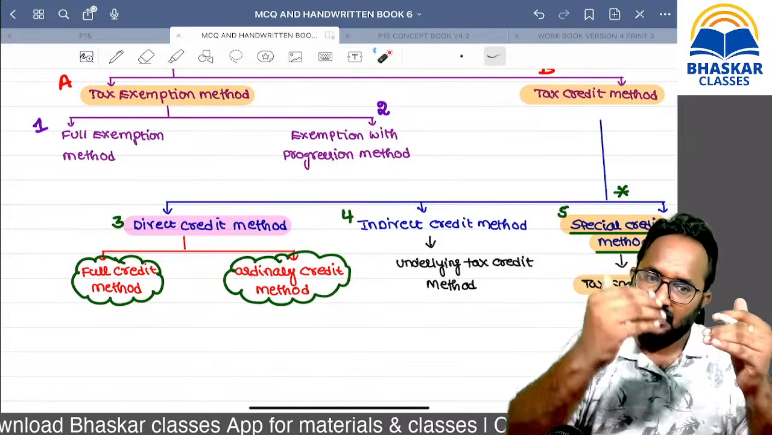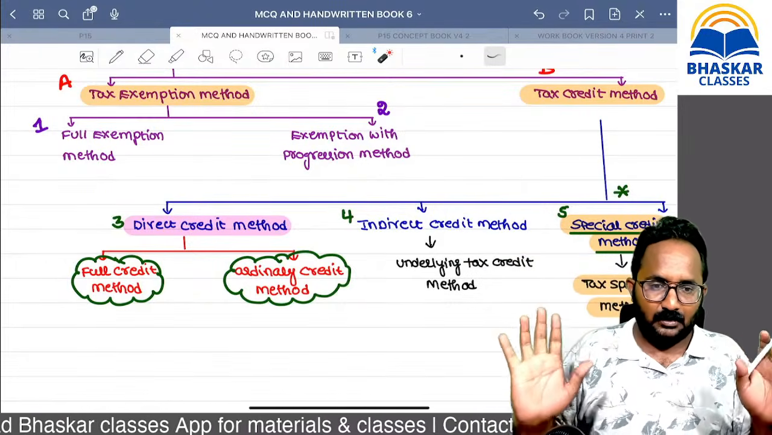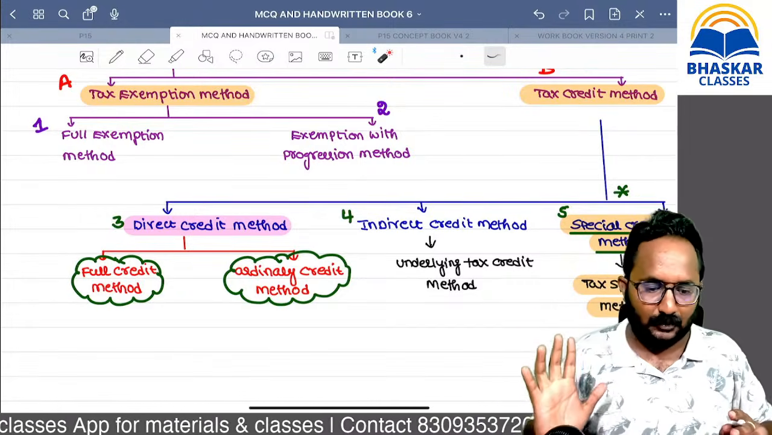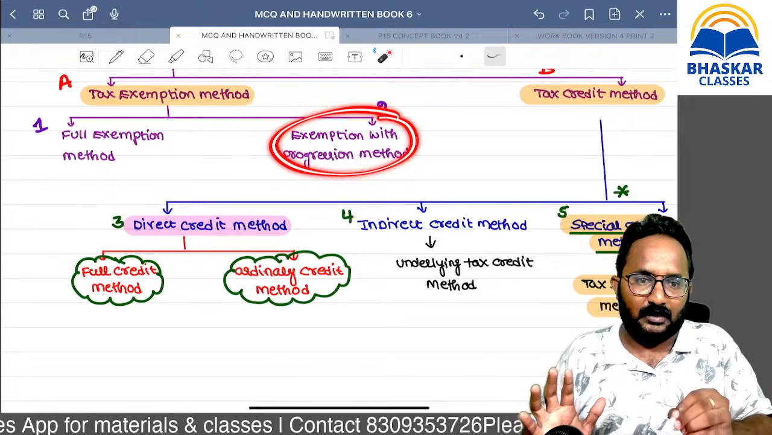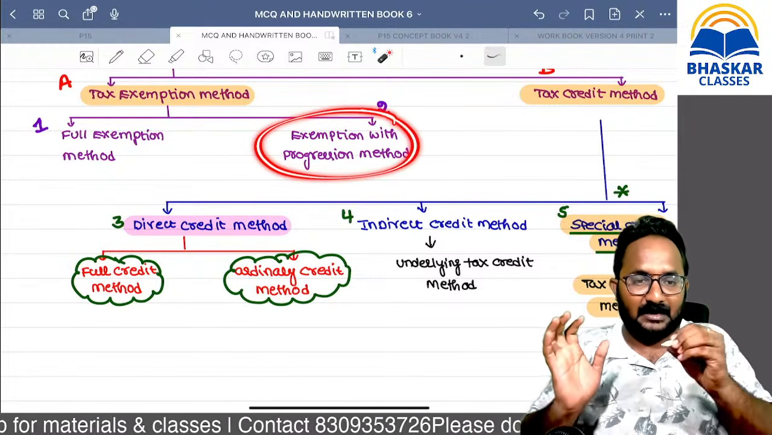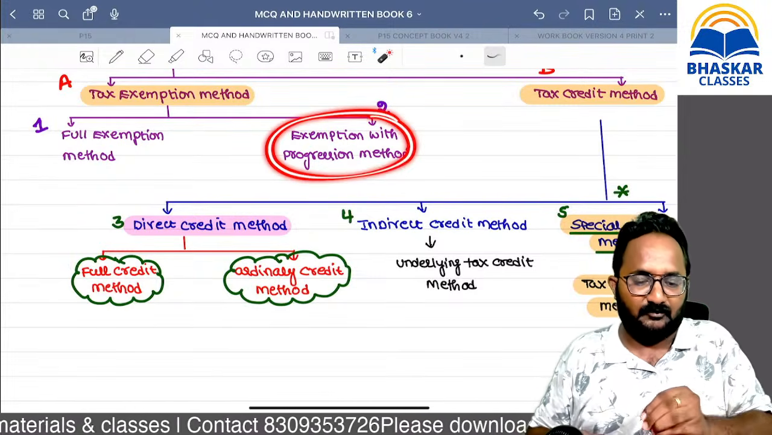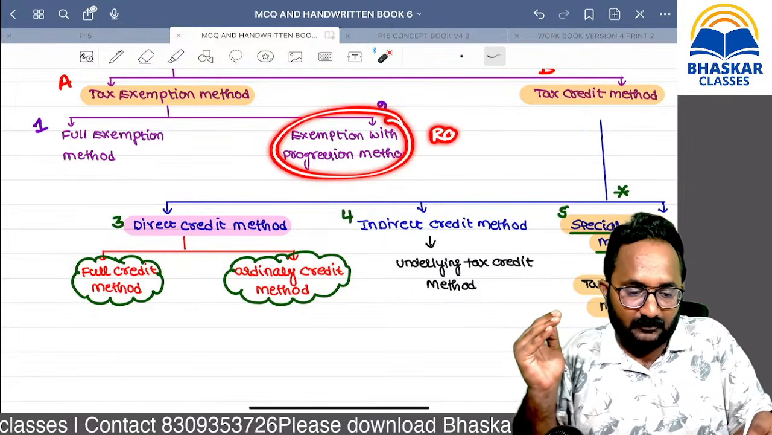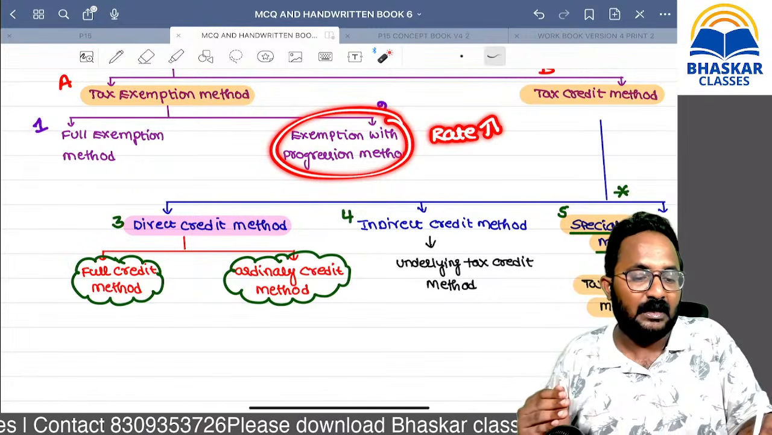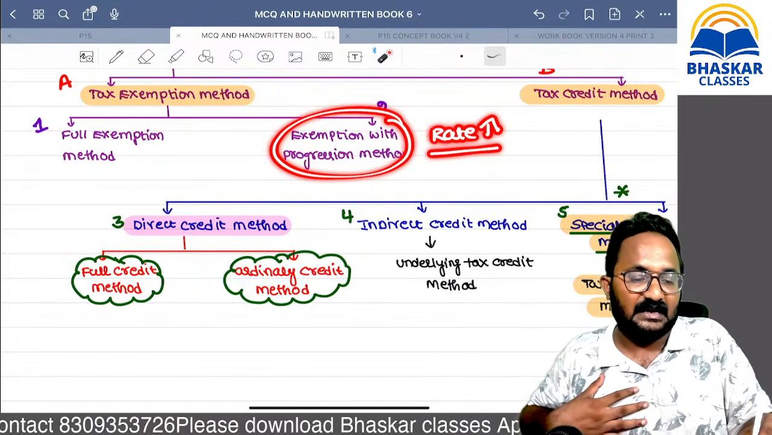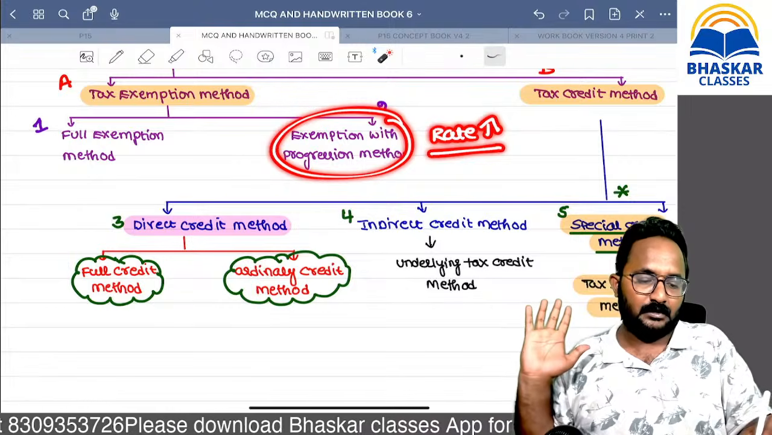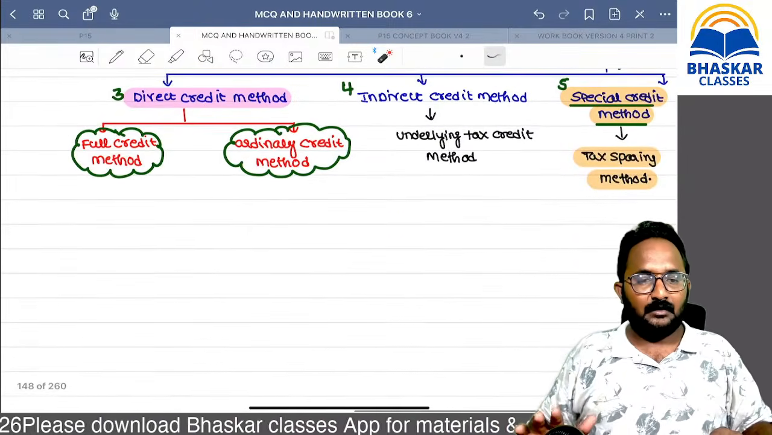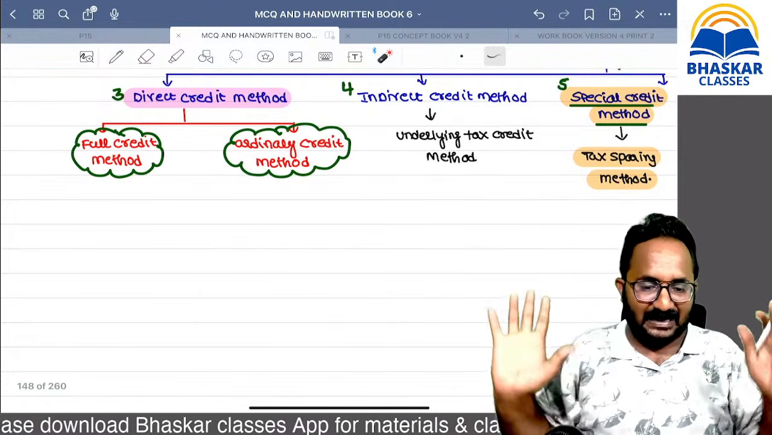If you are listening for the first time, let me repeat. Exemption with progression means foreign income is taken into account in India only for the purpose of increasing the rate. After that we provide the relief with that rate only. Credit method, ordinary credit, means both countries are taxing.